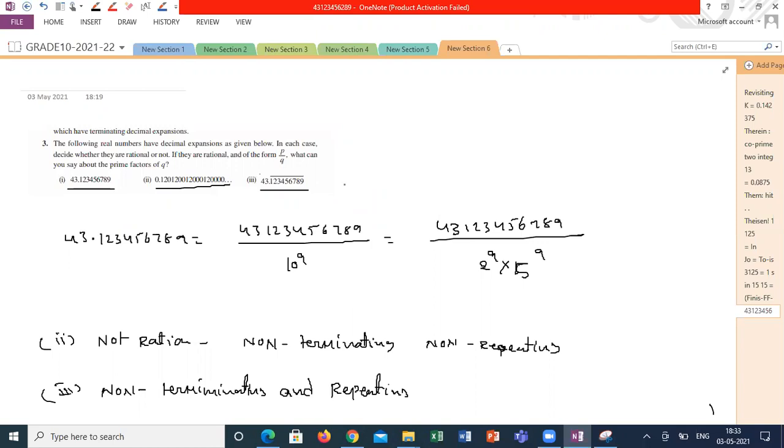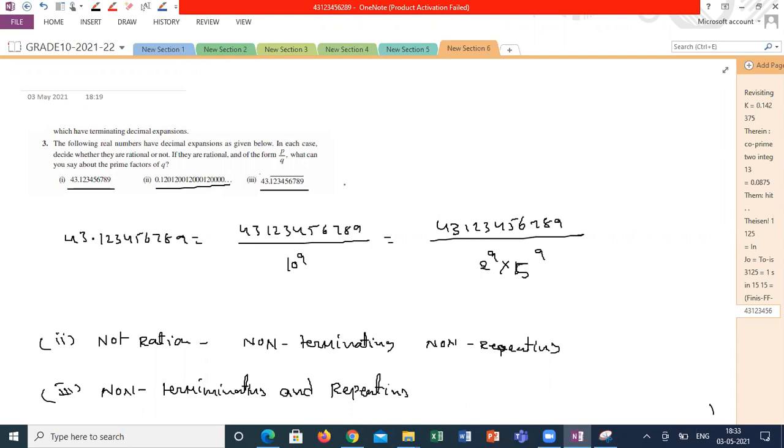When can you decide a number is irrational? A number is irrational only if it is non-terminating, non-repeating. If it is terminating, it's a rational number. If it is non-terminating and repeating, it's a rational number, like 1 by 7, 1 by 6. 1 by 7 is a rational number, but it is not terminating but repeating.